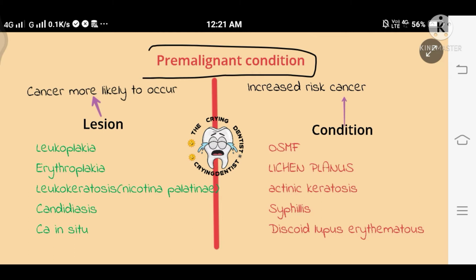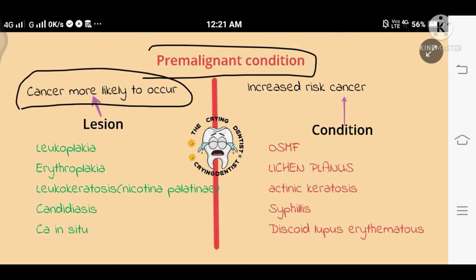A pre-malignant lesion refers to morphologically altered tissue in which cancer is more likely to occur; that we call a lesion. But if in a generalized state it is associated with a significantly increased risk of cancer, then it is called a condition. Remember the difference between them. Lesion means cancer is more likely to occur, and condition means having an increased risk of cancer. Okay, now what are the lesions for the cancers?